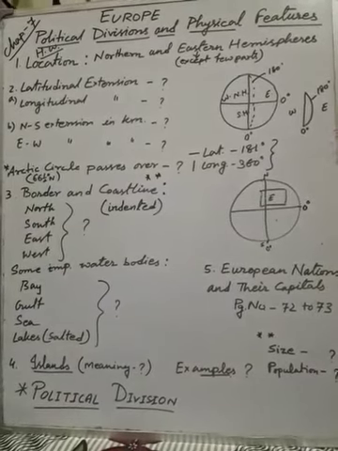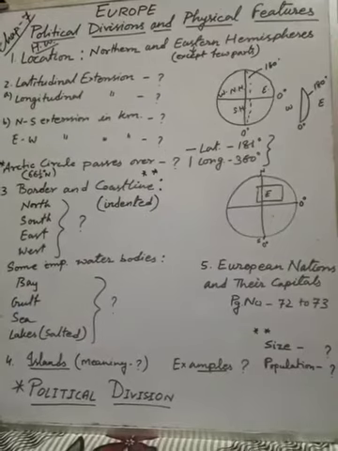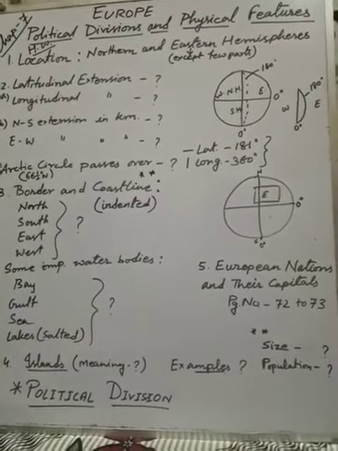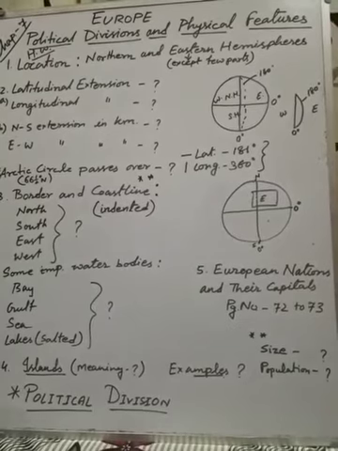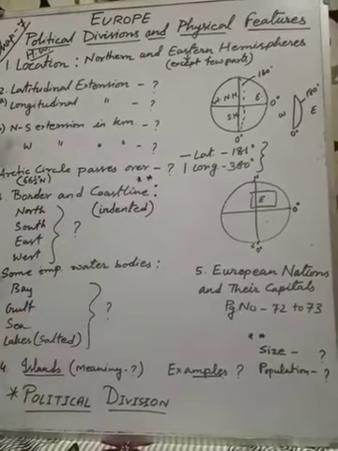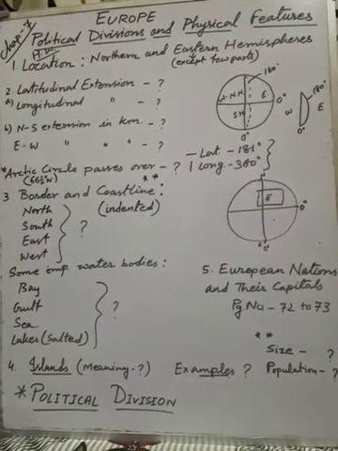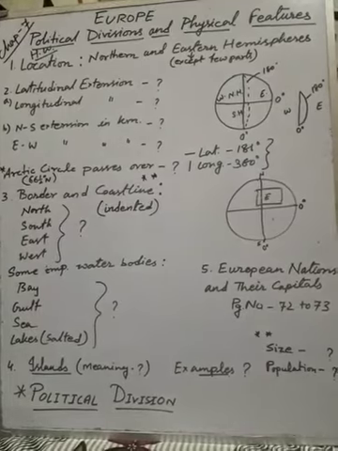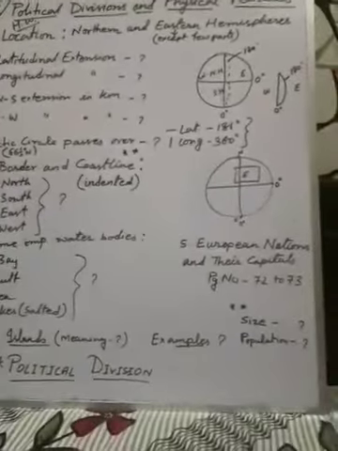Europe, this continent actually is called a peninsula. You know the meaning of peninsula? Peninsula means a landmass which is bounded by water from 3 sides, and one side it is bounded by land. So in case of Europe, we can see this kind of feature. 3 sides of this continent are bounded by water and one side land. So you have to find out the names of those water bodies and that land.